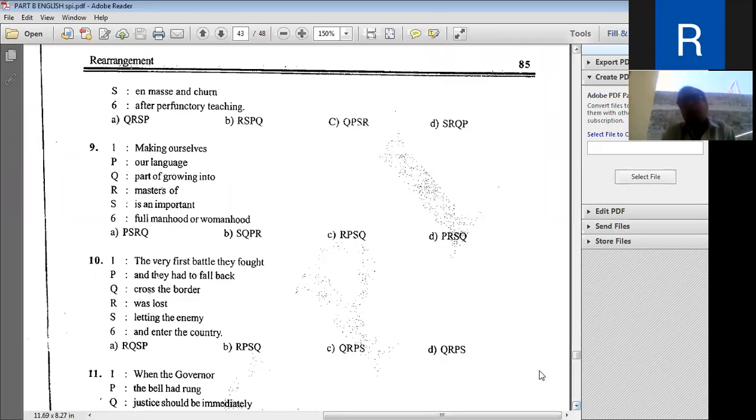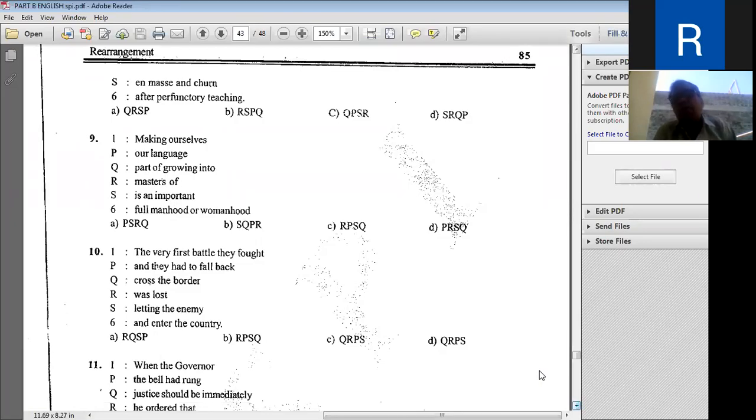Then next, 10. The very first battle they fought, and they had to fall back, cross the border, was lost, letting the enemy enter the country.